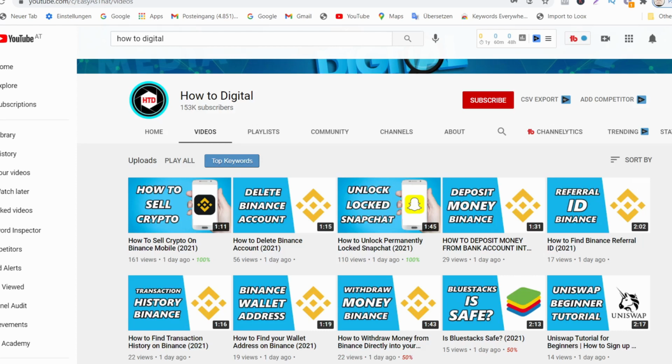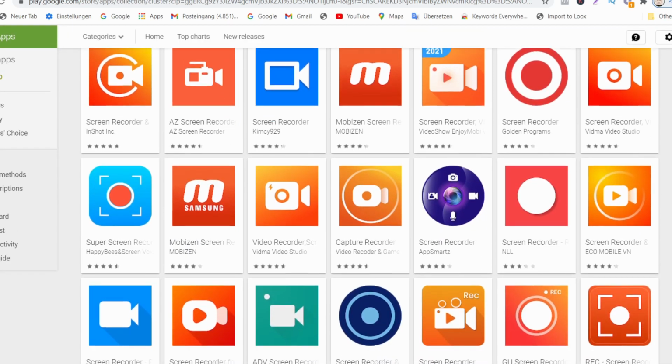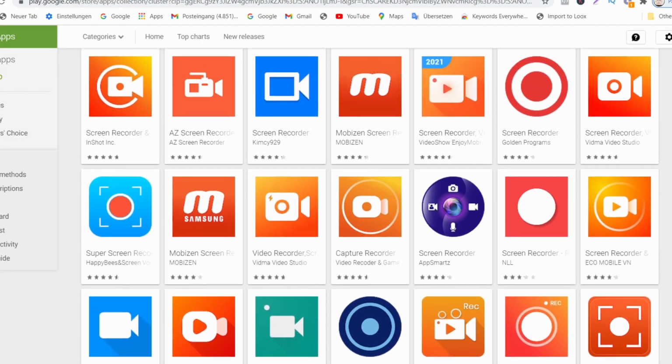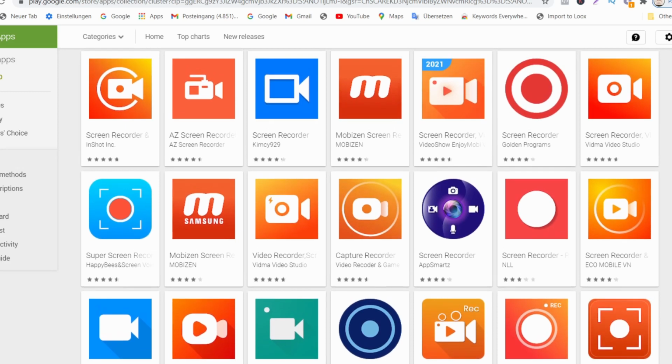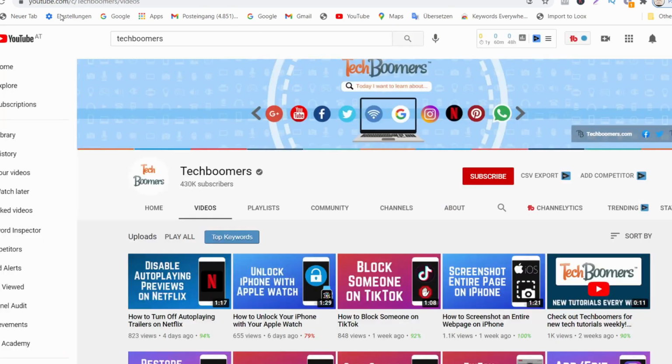First, what you need to make this method work is to go to Google Play, because you're going to need a screen recorder on your phone. You can download it on your iOS or on your Android smartphone. You can download any screen recorder, because they have tons of screen recorders that you can download for your Android or iOS smartphone. So this is the first thing you're going to need, and after that we go to the first step.